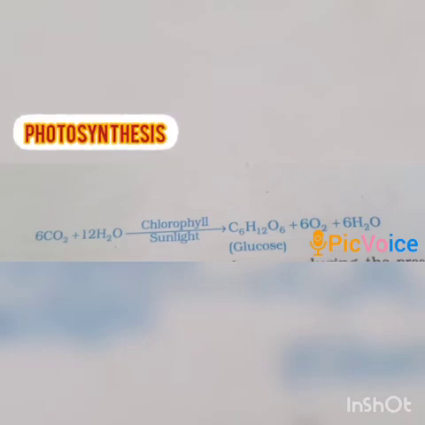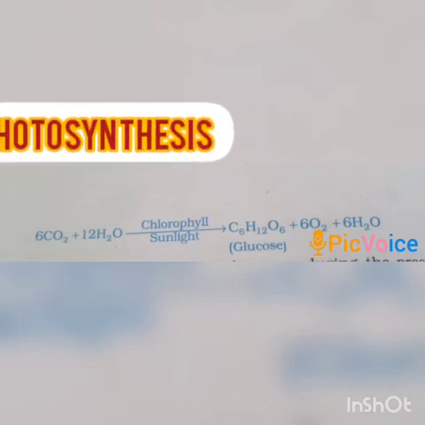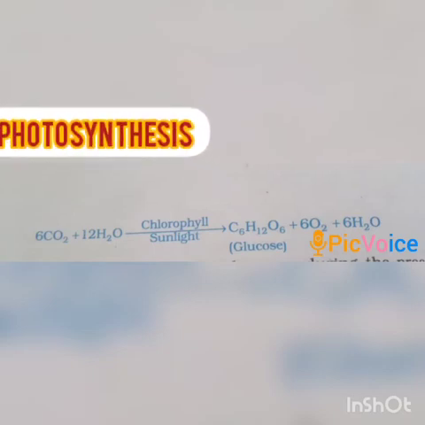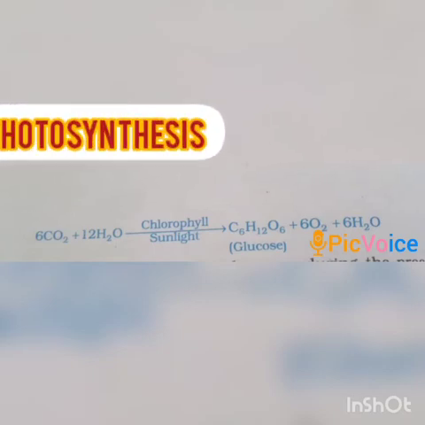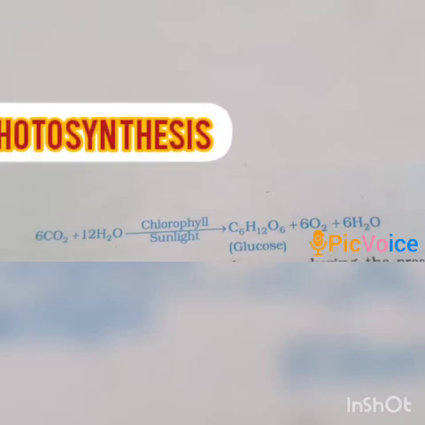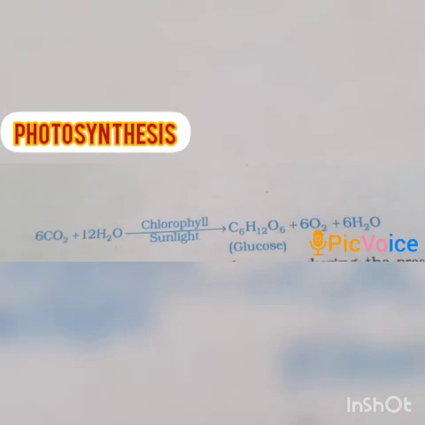It makes the product glucose, C6H12O6, plus, which gas is released in photosynthesis? Yes, it's oxygen. So 6 molecules of oxygen plus 6 molecules of water are also released.